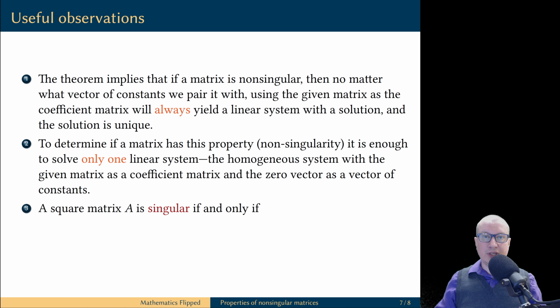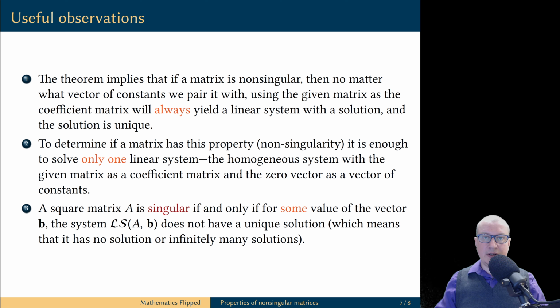Now, let's think what is the negation to the statement that the linear system has a unique solution for every possible vector b. The negation is that the linear system does not have a unique solution for some vector b. Be careful. The negation of the statement "linear system has a unique solution for all b" is not "linear system does not have a unique solution for all b." The negation is "the linear system does not have a unique solution for some vectors b."